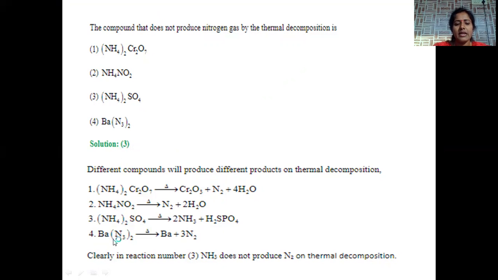Then barium azide, BaN3 taken twice, is called barium azide. Barium azide on thermal decomposition gives barium and nitrogen molecule. So here the compound that does not produce nitrogen gas upon thermal decomposition is ammonium sulfate. Option number 3 is the correct answer.